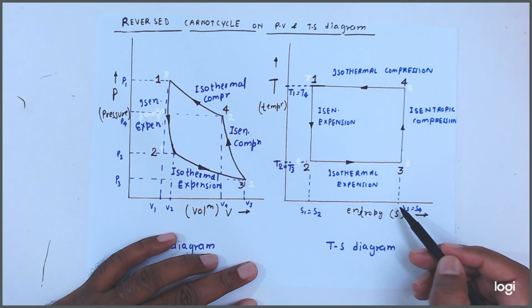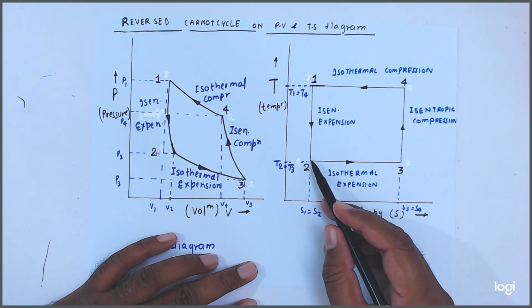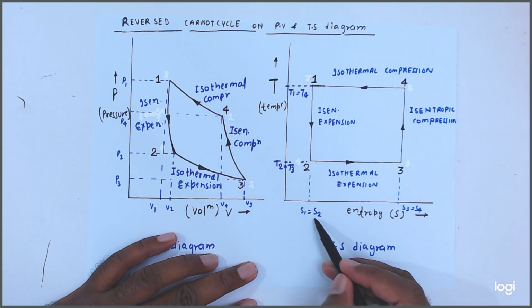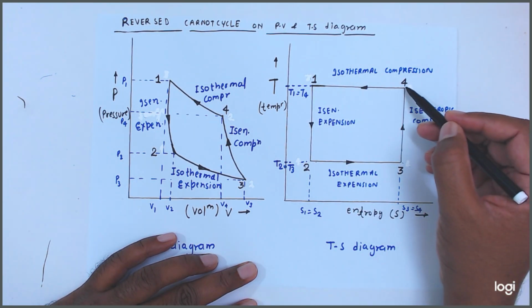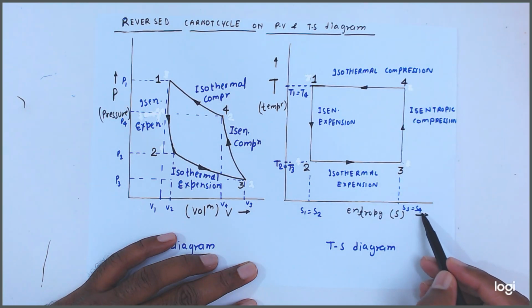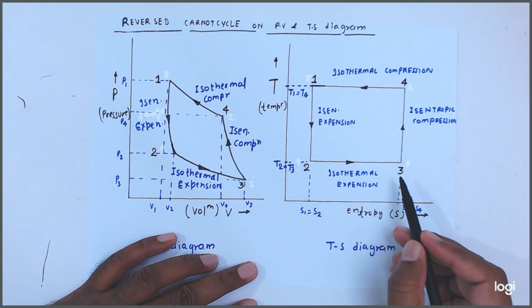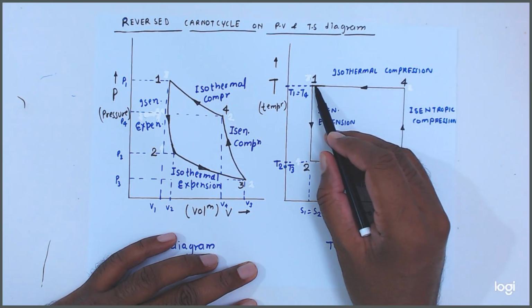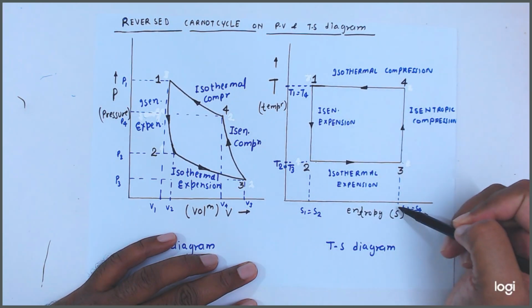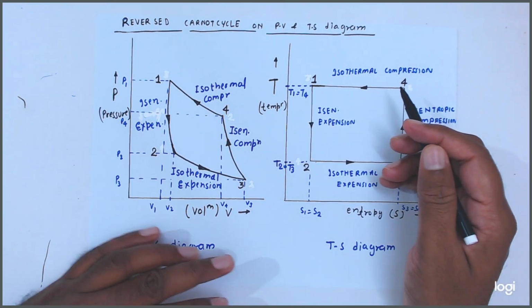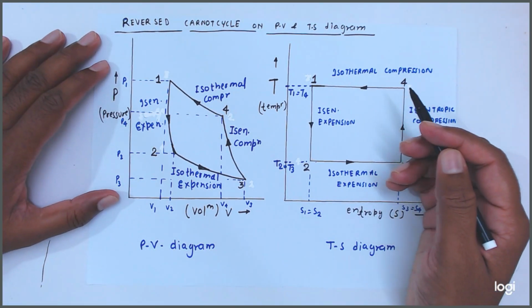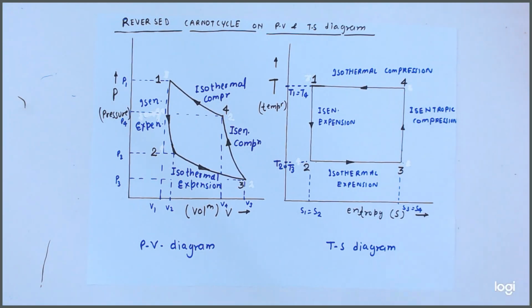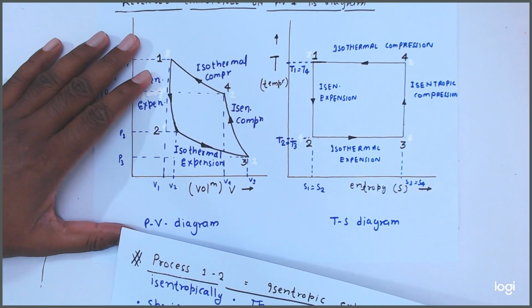Okay, entropy: 1 to 2 entropy is equal to constant, and 3 to 4 entropy is constant. 2 to 3 entropy is increasing, and 4 to 1 entropy is decreasing. Okay, now friends, one by one we will discuss. Let's suppose process 1 to 2.